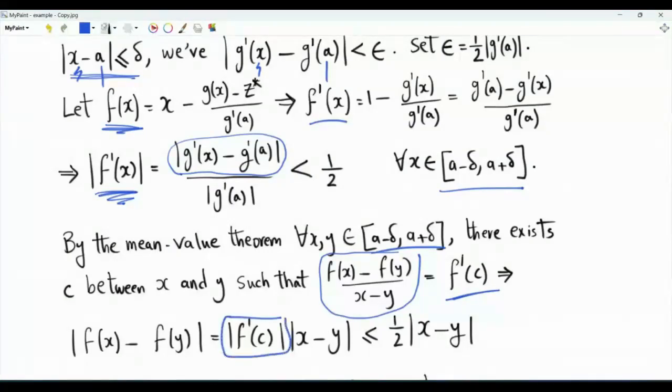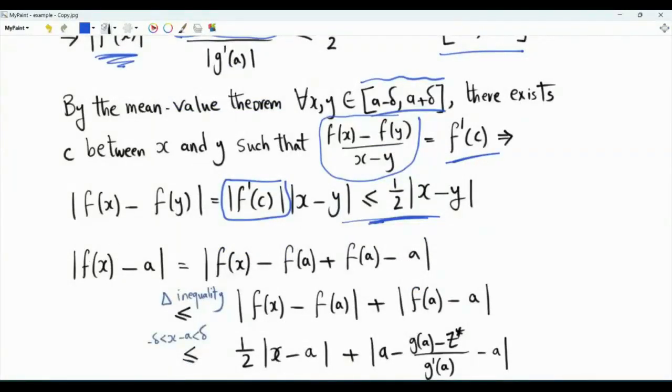Now the first derivative here in magnitude is upper bounded by 1/2. So we have the magnitude of f(x) - f(y) is less than or equal to 1/2 the magnitude of x - y. Before making full use of the contraction mapping theorem, we have here one part of what we need, but we need also to make sure that when the function f is applied to a number in this interval, what we get is also a number in this interval. So this interval will be like the set big X used at the beginning of this video.